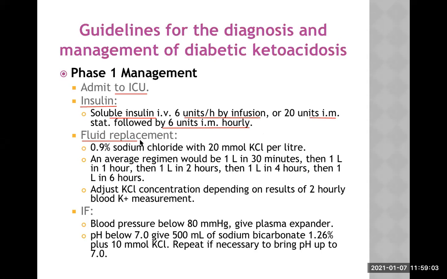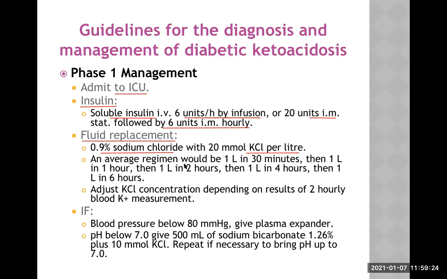At the same time, fluid replacement has to be started. This patient is probably in shock or severe dehydration. We need to correct that. So 0.9% sodium chloride with 20 millimole potassium chloride is added there, and it is given to the patient.